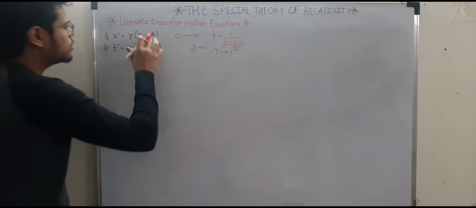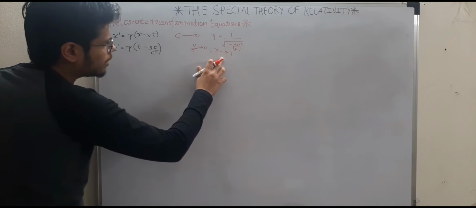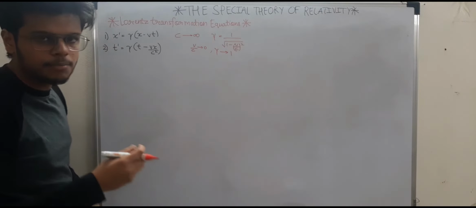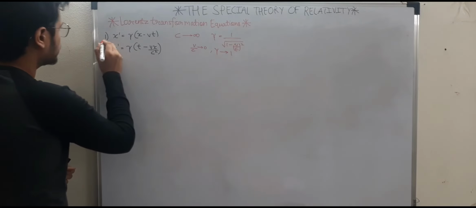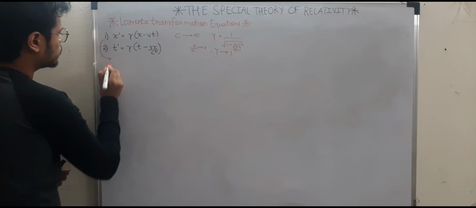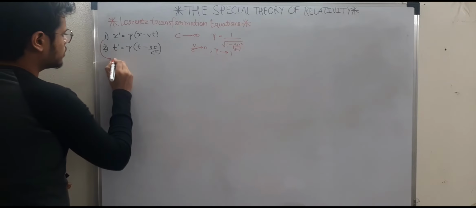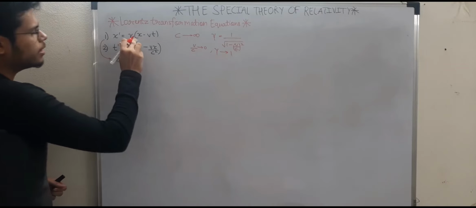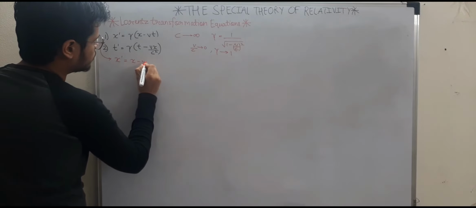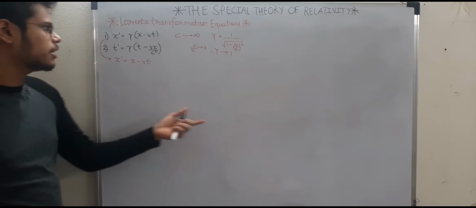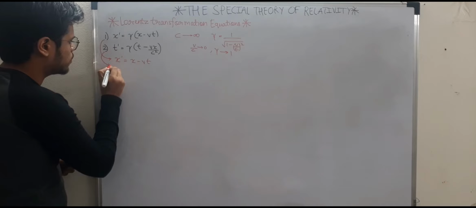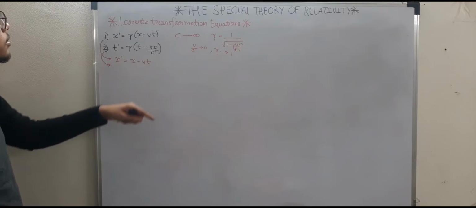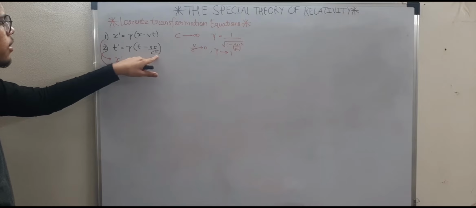That means in these equations, if I apply gamma tending to 1, I will obtain the same Galilean equations which I had discussed earlier. So let's analyze this equation. x dash equal to, gamma will tend to 1, so it will become x minus vt. Same as the Galilean equation that we considered earlier. Second equation, t dash equal to gamma times t minus vx by c square. c is tending to infinity.